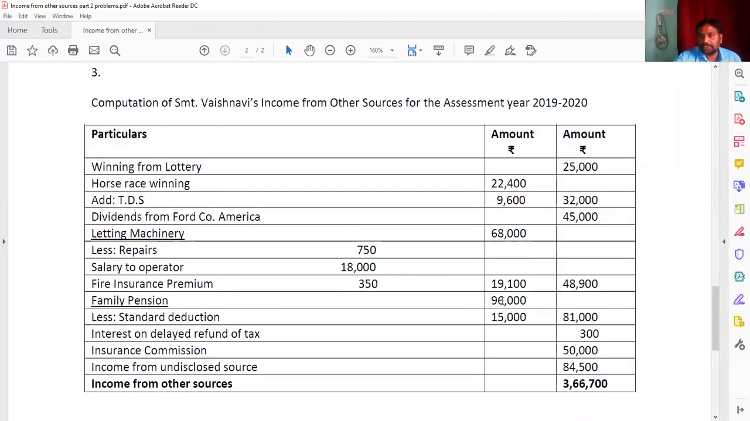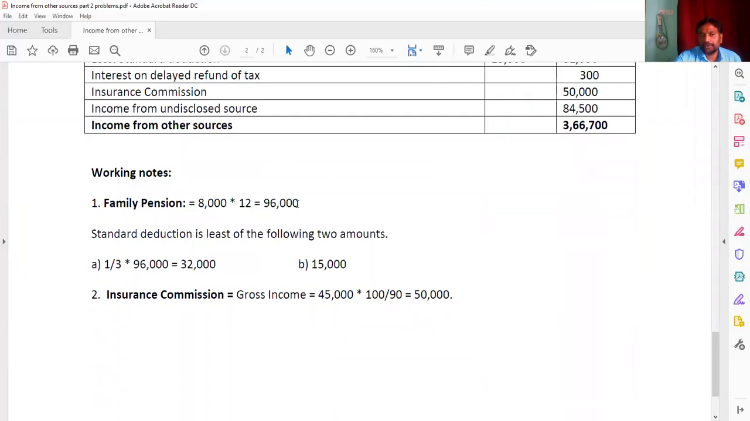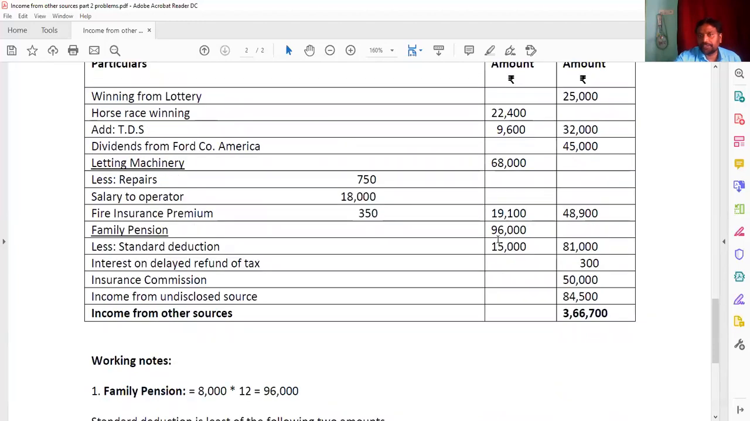And then family pension, just now I said 96,000, one third and 15,000, whichever is less. So this is how we got 96,000: 8,000 per month into 12 months is 96,000. One third of 96 you will get 32, and 15. Between 32 and 15, the least one is 15. So then you need to deduct the 15. 96 minus 15, getting 81,000. Income tax refund 300, insurance commission 50,000, and the source 84,500. Then you're getting income from other sources as 3,66,700.